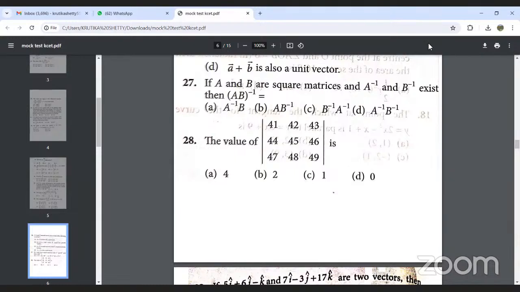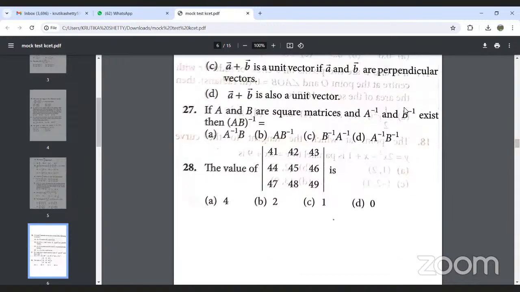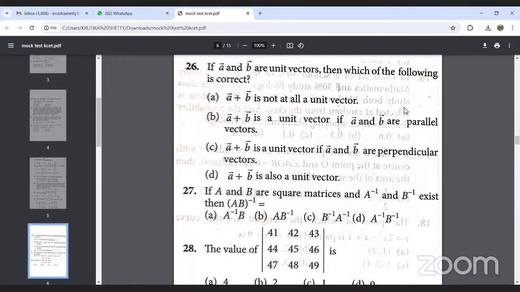This question at least is direct. We will discuss another two questions and then stop. If A and B are unit vectors, which of the following is true? If A and B are two vectors, then A plus B is not necessarily a unit vector.